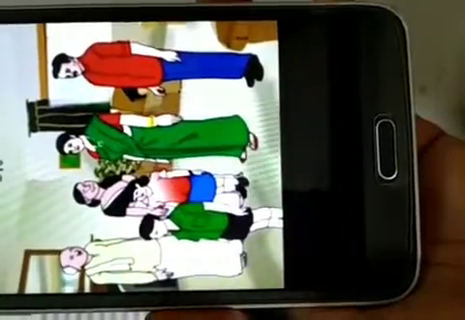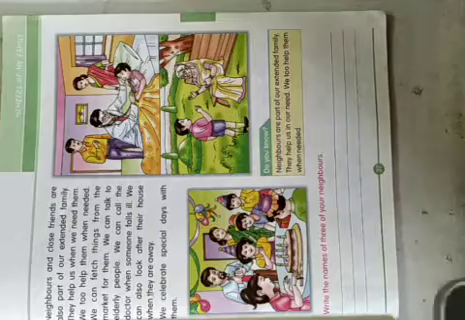Here you can see mummy, daddy, children and grandfather and grandmother. Big family. Here also a big family, big house and a big family. If there is a big house, we can stay together. In a small house, we cannot stay in one house.